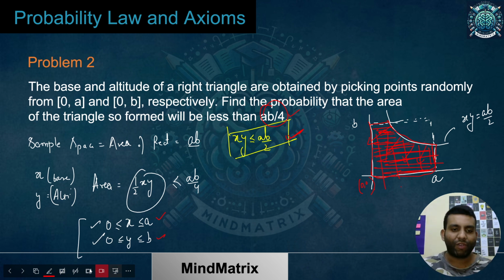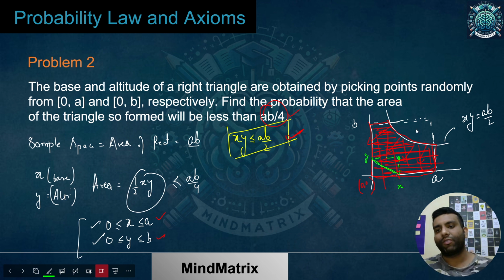For example, if I pick any point within this region, let's suppose the point is present over here, then whatever would be the x coordinate, let that be x. Whatever would be the y coordinate, let that be y. So if I create a right angle triangle with that, the area would definitely be less than AB by 4. That is what I'm talking about.